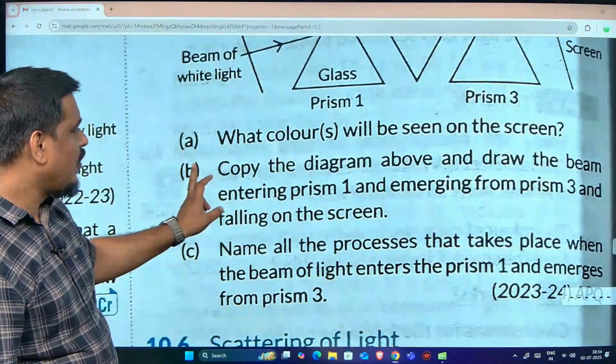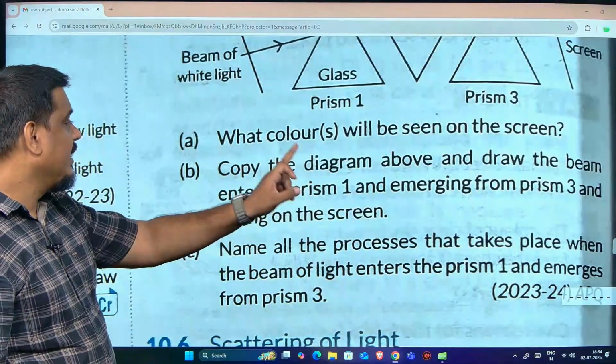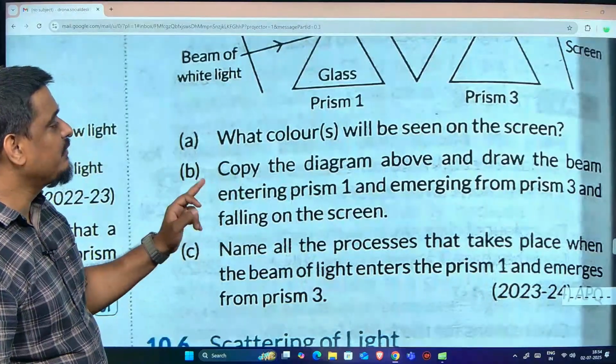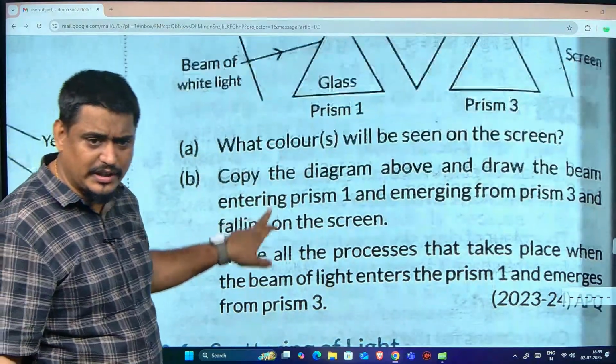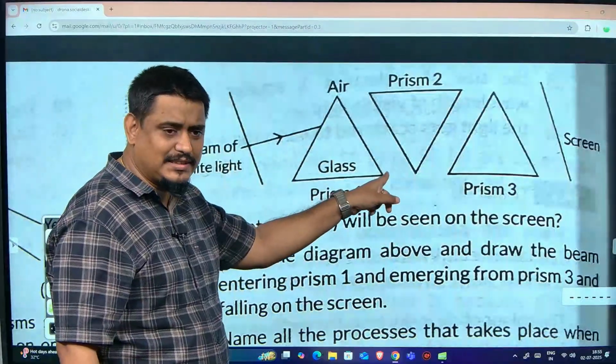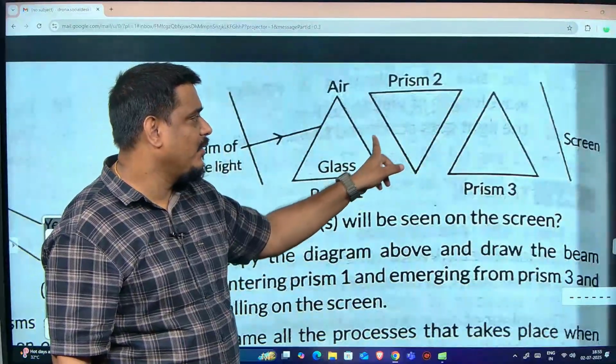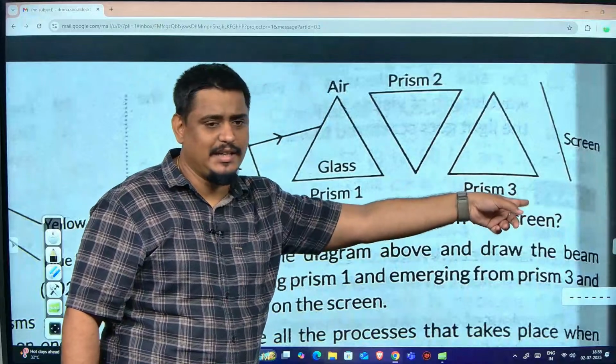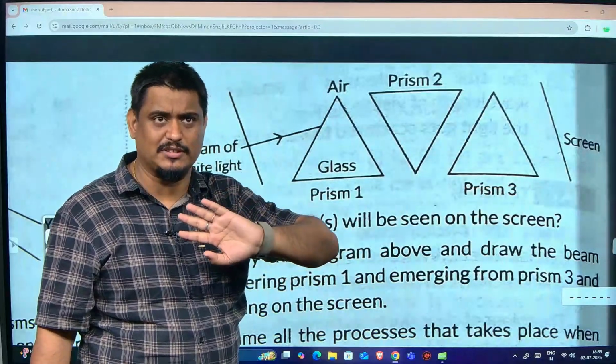7 colors. Copy the diagram above and draw the beam entering prism 1 and emerging from prism 3 on the following screen. I think you can draw that, right? You will make 7 colors go like this, then 7 colors coming here, becoming white, once again 7 colors scattering and appearing on the screen. That you can draw by yourself, I think.